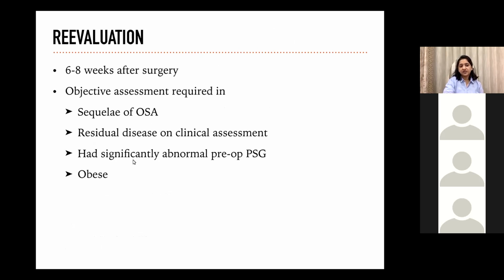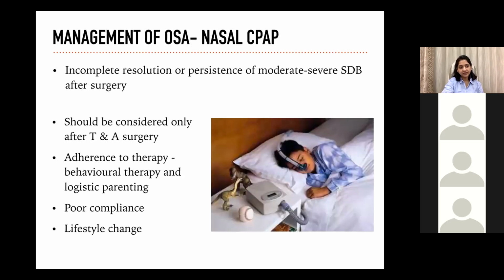Most of the time, an objective assessment may not be required, but in case the patient has OSA with some sequelae to start with, or has a significantly abnormal pre-op PSG where the AHI is very high, maybe more than 20, 30, with significantly low SpO2 desaturations, like in my patient where the SpO2 nadir was 25%, in those kind of cases, a follow-up polysomnography is advised. If the child is obese or has residual disease on clinical assessment, then obviously we will do a repeat polysomnography.